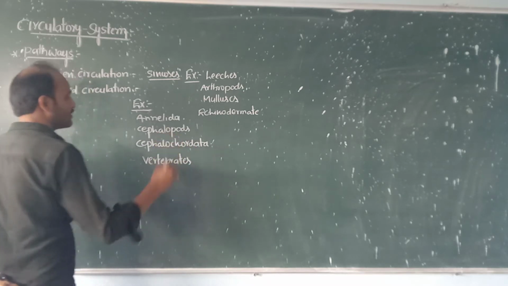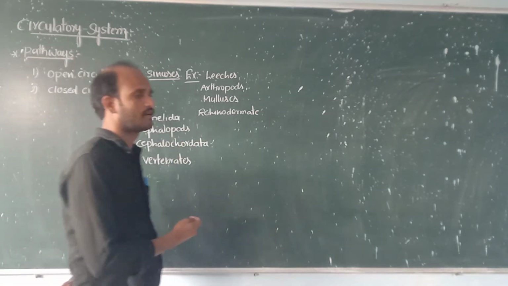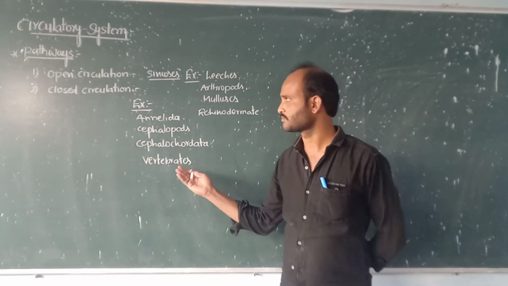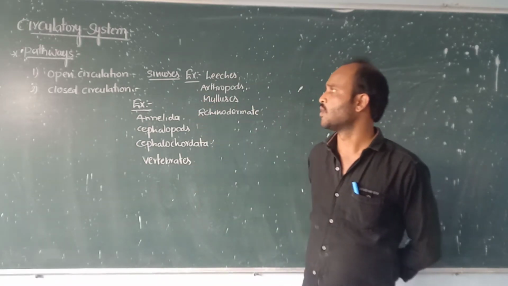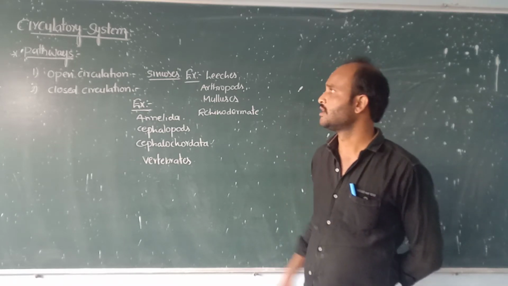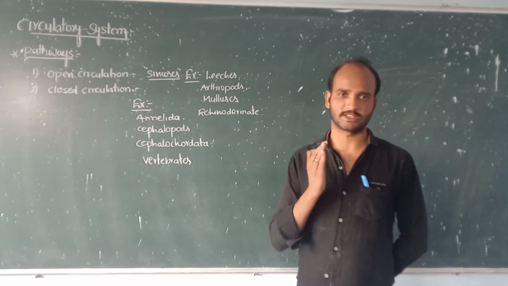These are closed type of circulation. So here open circulation and closed circulation, these two are circulatory pathways.